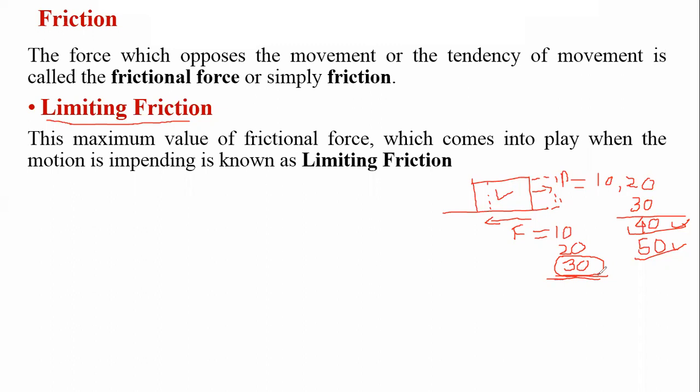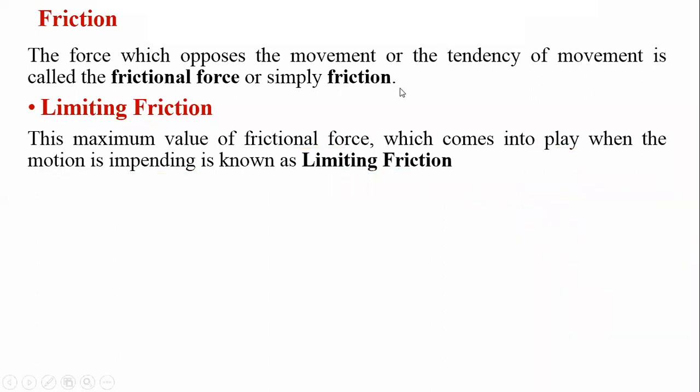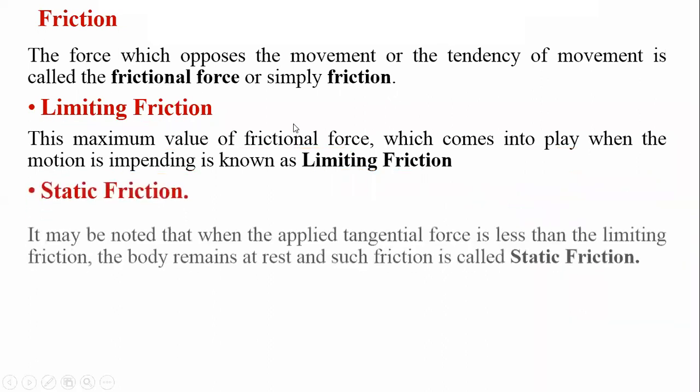Now this force up to which the body is in a stable condition is called limiting friction. The maximum value of friction force which comes into play when the body is impending is known as limiting friction.